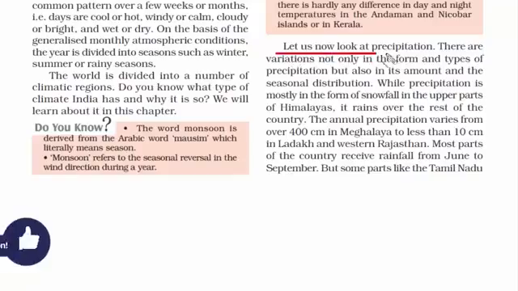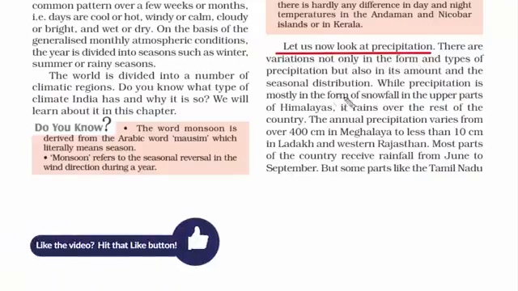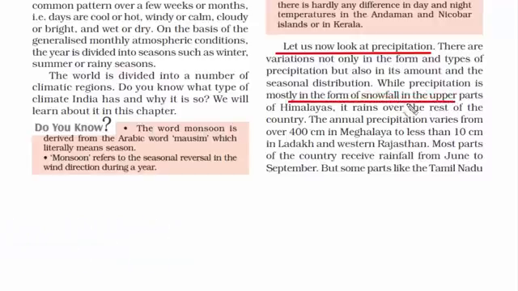These are good examples testifying to the fact that weather and climate change from place to place and season to season. You need to understand the precipitation element a bit. Remember, as I said, snowfall and rainfall both come under precipitation, and I say that because in the upper parts of the Himalayas you will mostly find snowfall. Of course it rains as well, but very little. On the other hand, the rest of the country receives rainfall. You will not find snowfall in any other region of our country, and we have an annual range of rainfall from 10 centimeters to 400 centimeters.